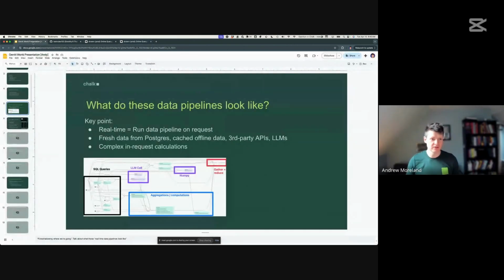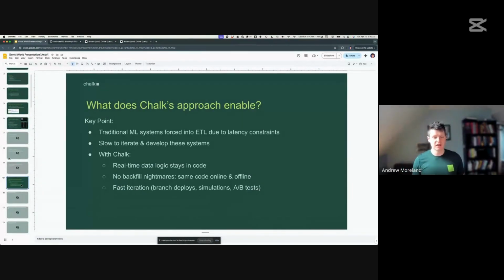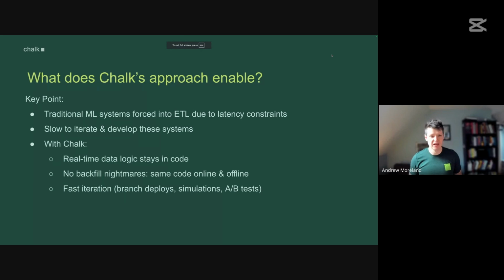So anyways, all this to say, when we're working with our customers on these types of fraud systems, they have a bunch of challenges. Basically, they need to iterate really fast in order to stay ahead of the people who are trying to adapt to their heuristics and attack them. They need to integrate data from all sorts of different systems like Postgres, vector databases, internal APIs, external APIs. They need to perform calculations on top of those data sources. And they need to be able to run large analytical type workloads on top of their online serving code in order to generate training sets. And we've spent a lot of time trying to make all those things work together in a nice homogeneous system where you don't really have to think about the different types of modality.